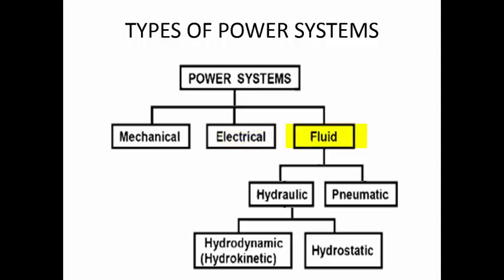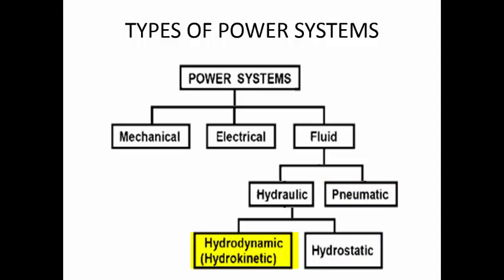The third one is the fluid power systems. Here we are using a fluid and transferring the power from the input side to the output side. The fluid can be of two types, and accordingly the classification is hydraulic power systems and pneumatic power systems. In hydraulic power systems, you are using a liquid as the medium of transferring the power. Then you have the pneumatic power system, which uses compressed air. The classification of hydraulics can be hydrodynamic and hydrostatic.